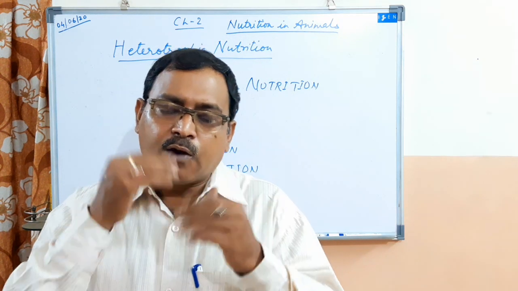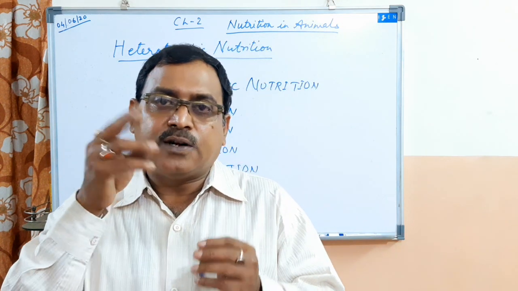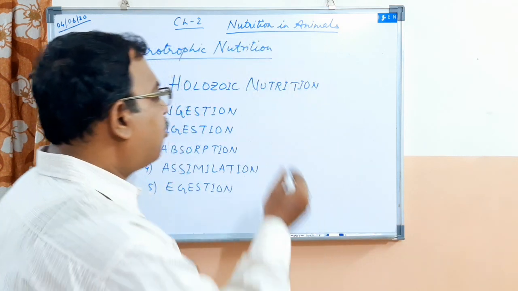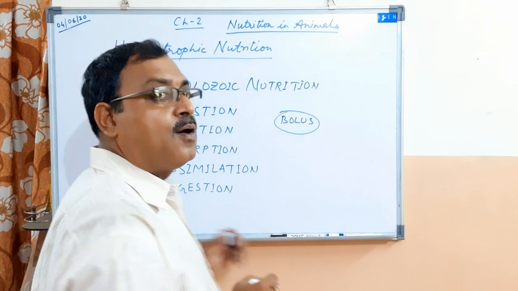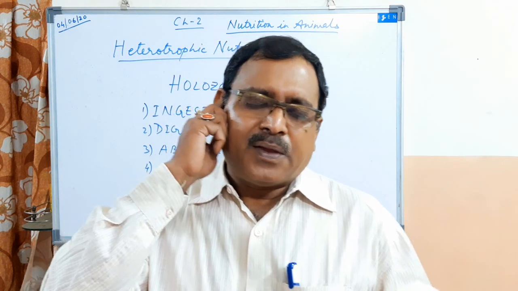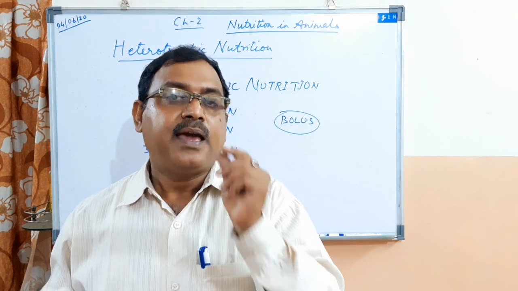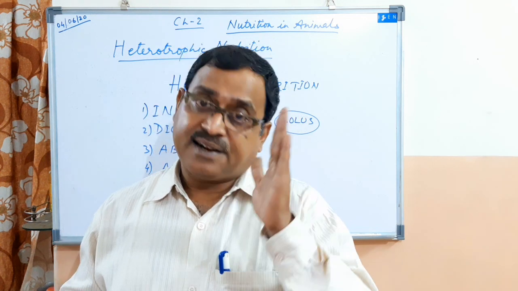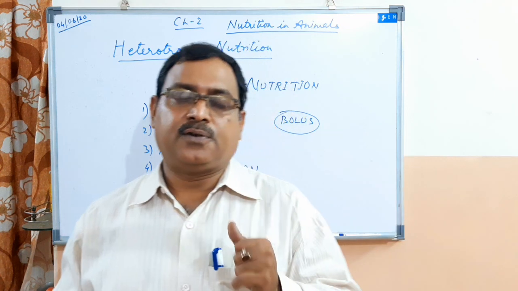Clear? You always move your tongue, right? What the tongue does is turn the food into the form of a ball. This ball is called a bolus, remember. This ball of food is called a bolus. Now, when this food is mixed with saliva, saliva contains an enzyme. Enzymes are proteinaceous substances which help in digesting food, meaning they help in breaking complex food into simple food.